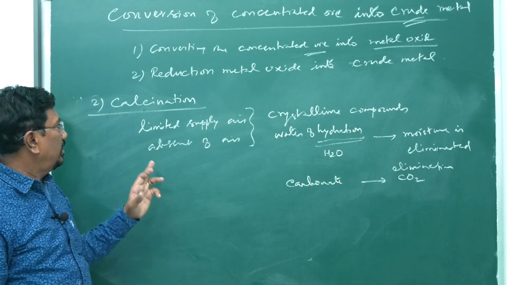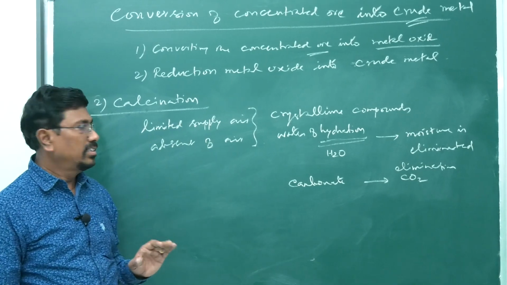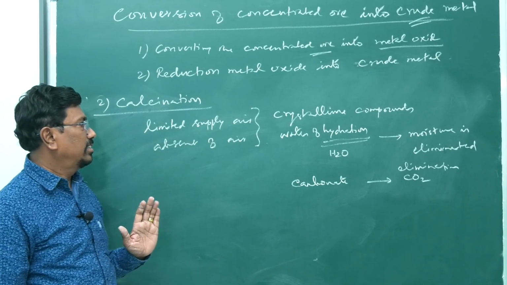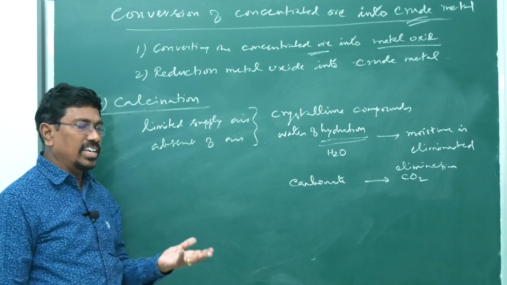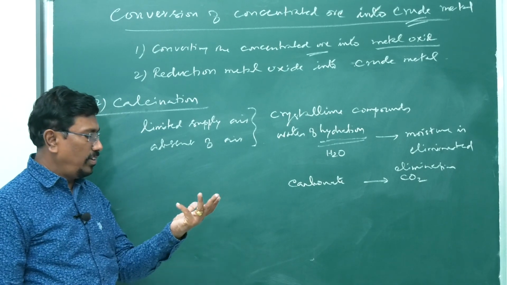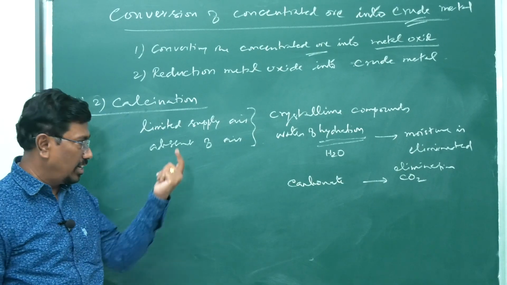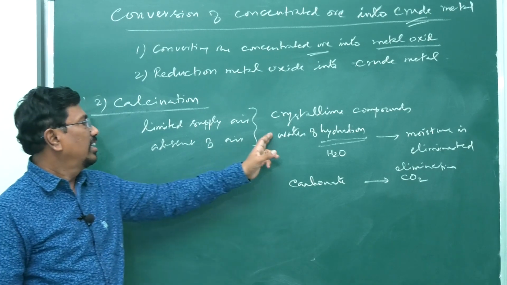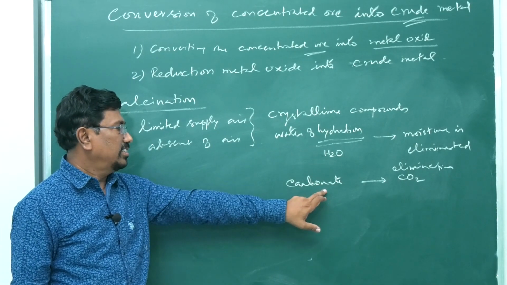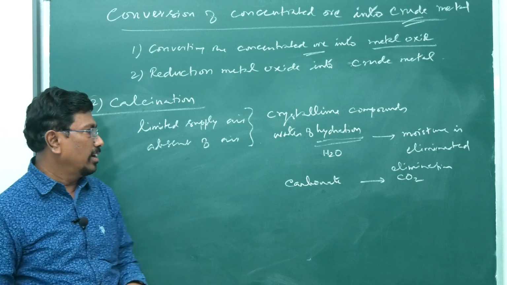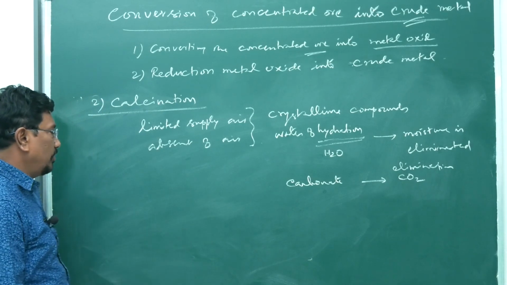In the roasting method, excess air; here, limited air. There, impurities like sulfur, arsenic and phosphorus are eliminated. Here, mainly water of hydration is lost and carbonates are decomposed. Let us go into carbonates first.